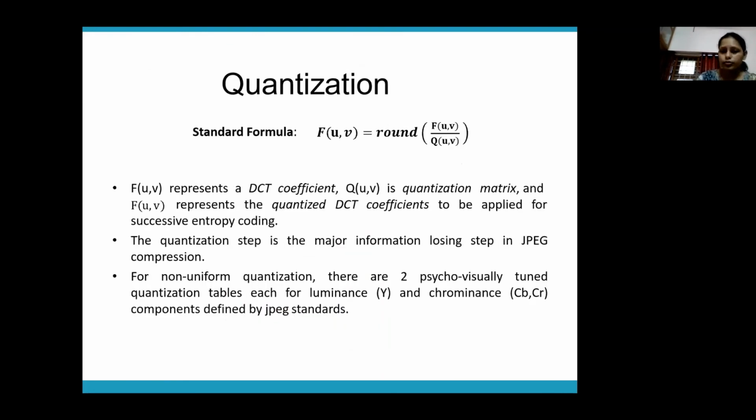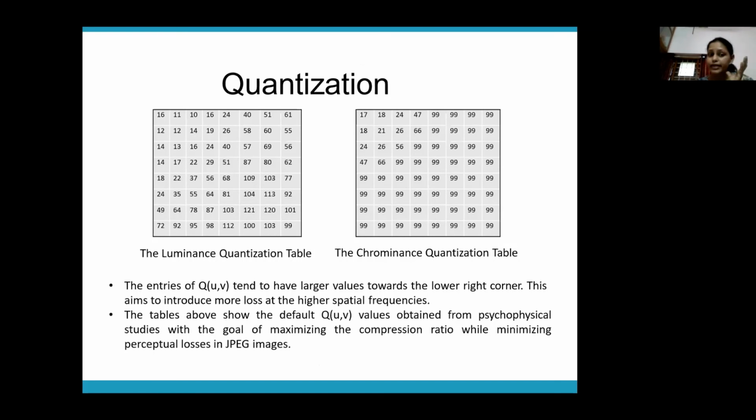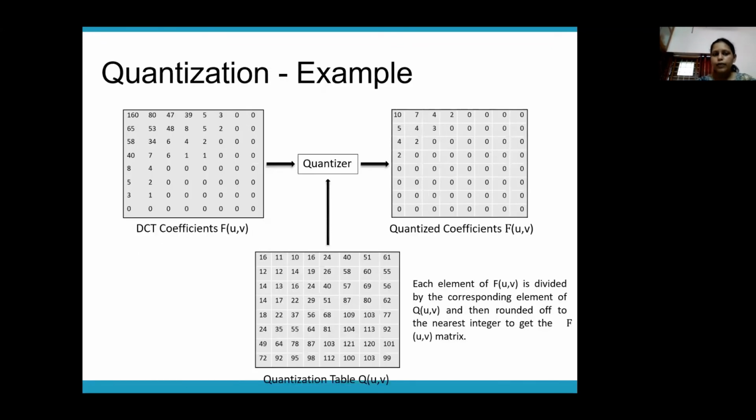In non-uniform quantization, you have predefined tables using which you divide your matrix. Look at this. This is the luminance quantization table and this is the chrominance quantization table. These are two predefined tables which have been identified after a lot of research. After working on a lot of JPG images, the JPG group came up with this luminance and chrominance quantization table for reducing the higher frequency components.